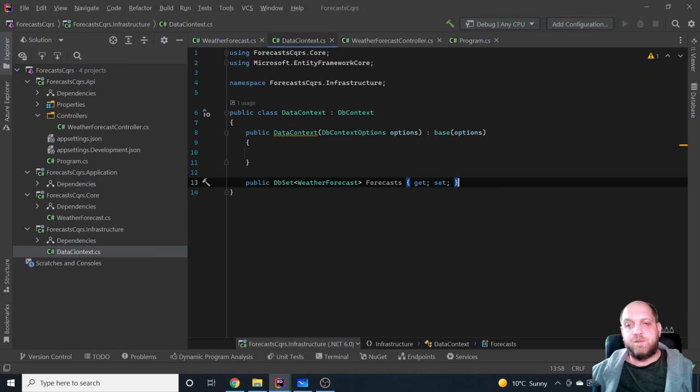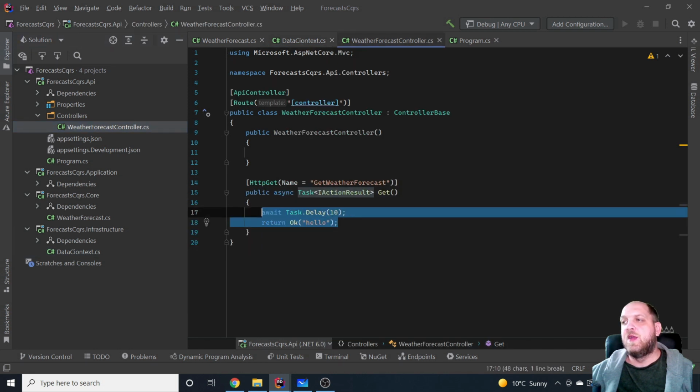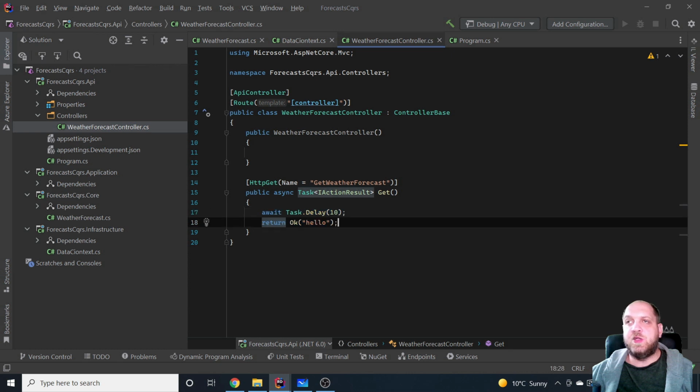Now, in this approach, we'll see that we don't really need to have repositories anymore. Of course, you could have repositories and inject repositories in the handlers, but we can even here use the DB context directly in each handler. And we'll talk about that a little bit more. Now, the API layer will also more or less stay the same, and we'll have here this weather forecast controller that right now simply returns something with a delay of 10 milliseconds, so it doesn't really do much.